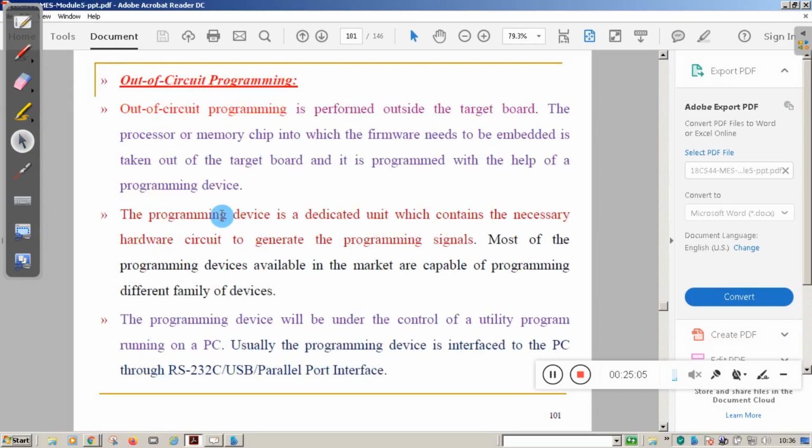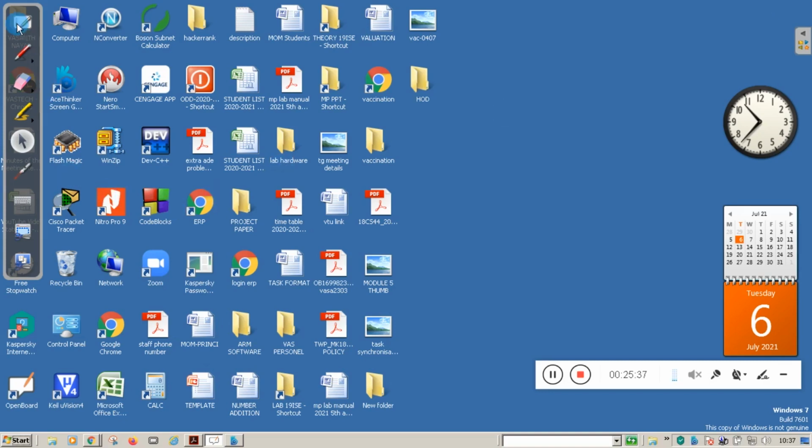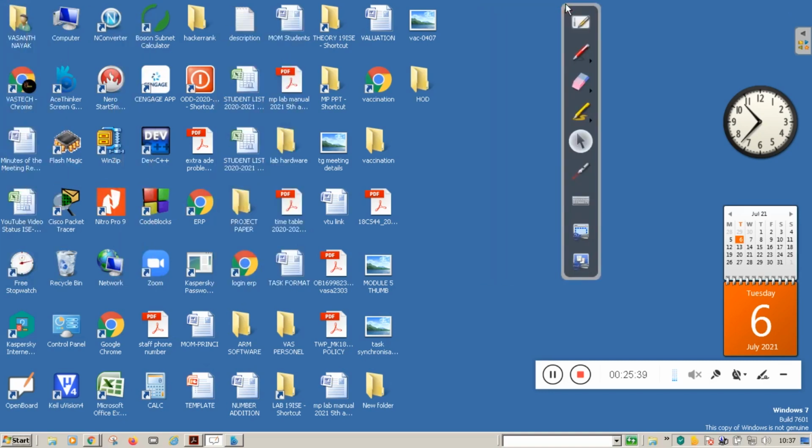Now student, there are two types of programming. One is called out of circuit programming. The other one is in circuit programming. Always you need to correlate whatever you study in theory to the practical. So before explaining out of circuit programming, I will show you where you are going to use ISP, in system programming.